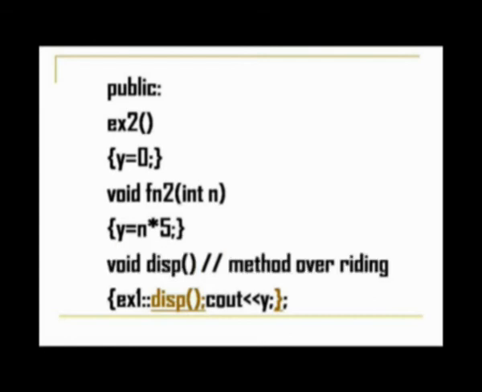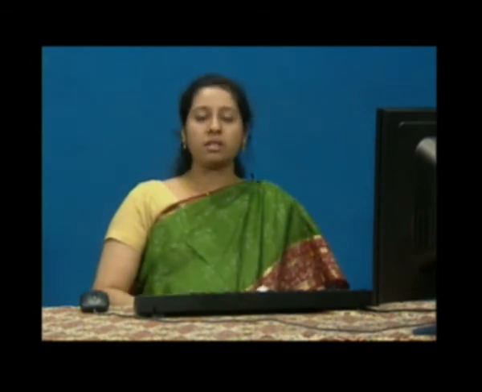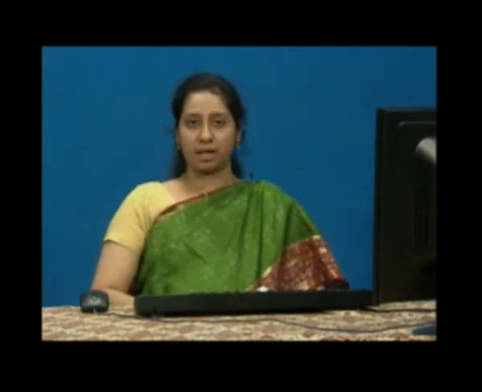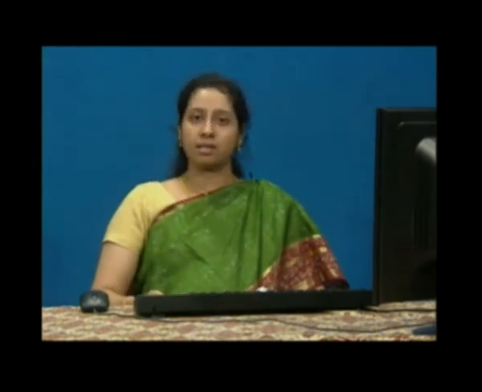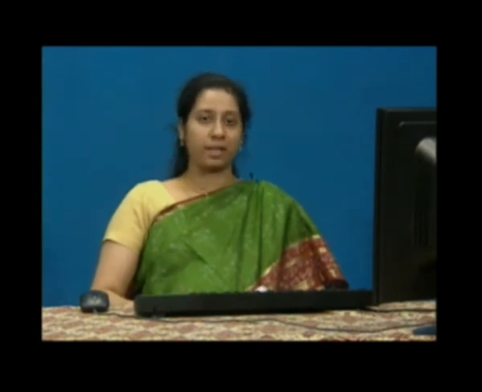So this is called method overriding. That is, you are going to override this disp method with the method that was seen in the superclass. So when the object of the subclass calls the disp function, it will first call this function only, the function in the subclass. It will not call the function in the superclass. So this method overrides, or it hides up the function of the superclass. That is the meaning of this term, method overriding.